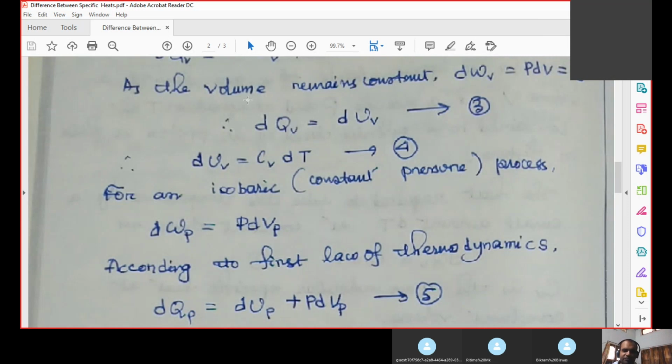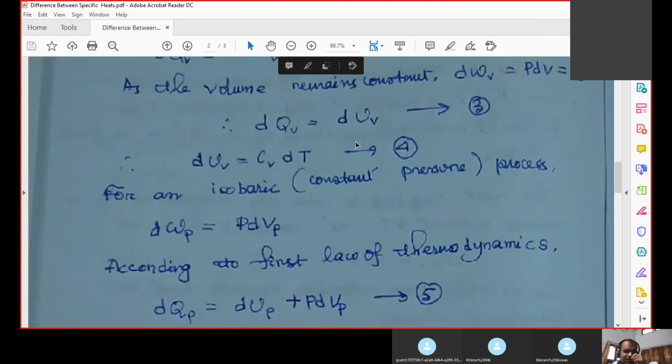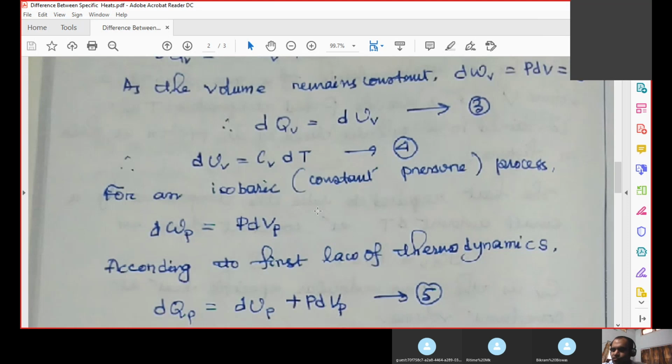But in equation 3 we just found that dQV is equal to dUV. So we can rewrite equation 1 like this: dUV is equal to CV dt. So dUV becomes equal to CV dt. I hope you have understood this.